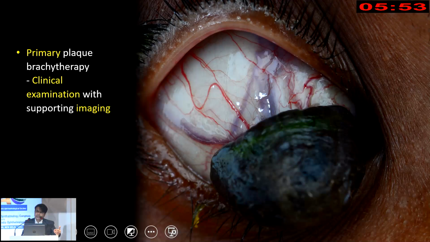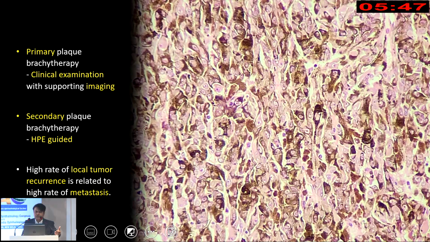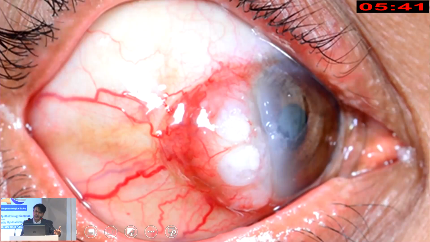Before you begin plaque brachytherapy, you have to determine whether you want to do it as a primary situation or a secondary situation. Primary plaque brachytherapy always follows this strategy where you confirm the diagnosis on clinical evaluation and, if required, do an incisional biopsy.